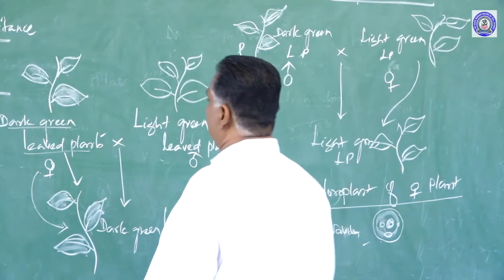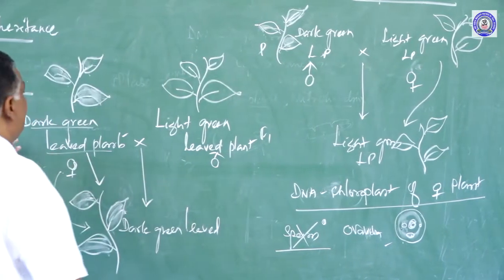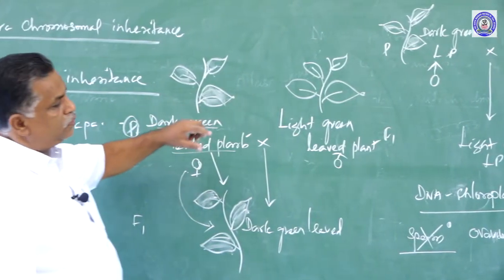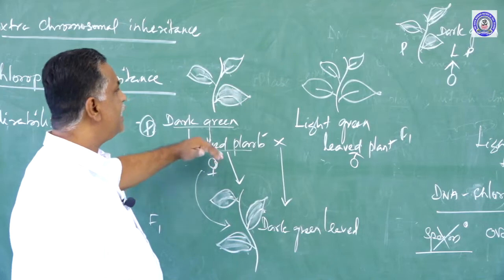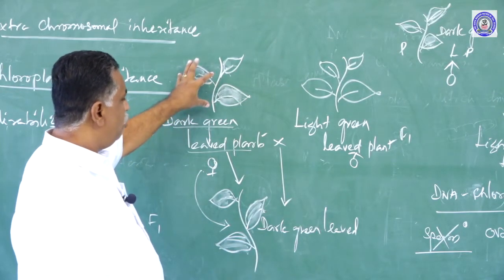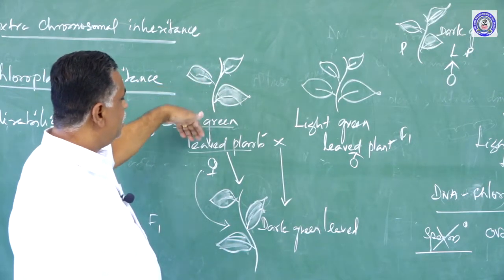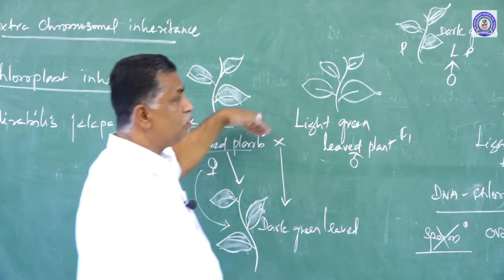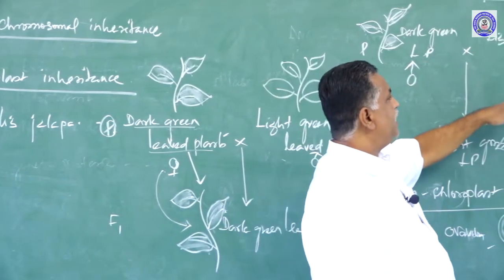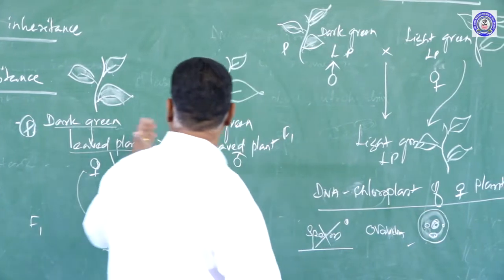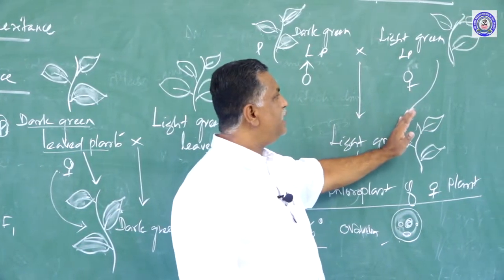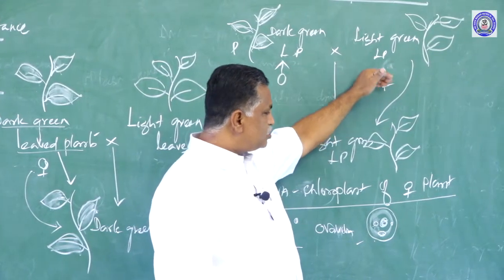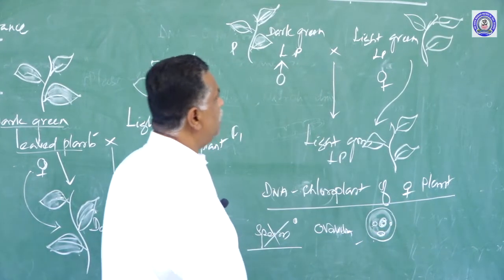So the DNA present in the chloroplast of the ovum determines the character of the dark green leaved plant and also of the light green leaved plant. Whether it is a dark green leaved plant or a light green leaved plant, if it is a female plant, that character is established through that.